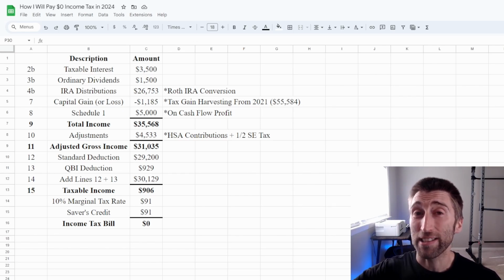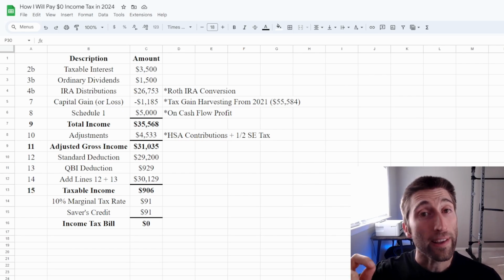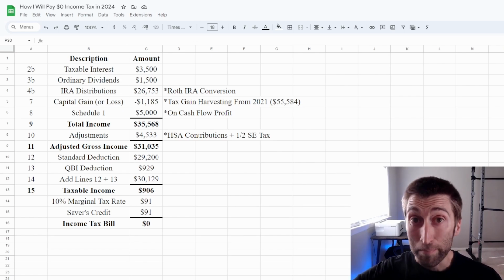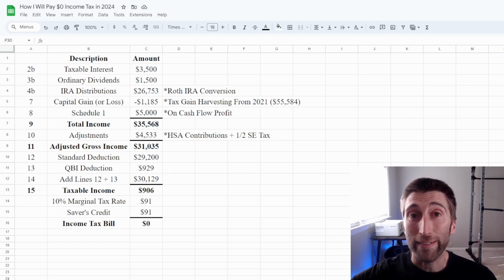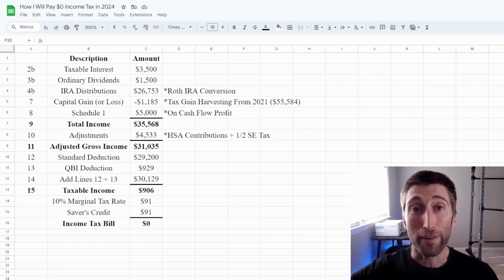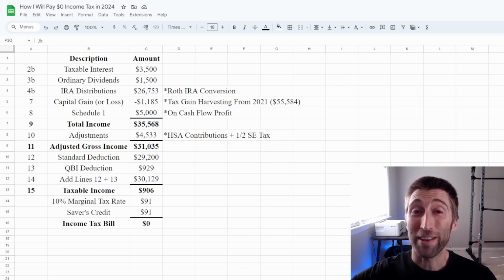Today, I'm going to be estimating how I'm going to pay $0 in federal income tax when I do my tax return for 2025 for the 2024 tax year. And then, after I actually do it, we can look back and see, was I right? Was I directionally accurate? I think I will be. And here's the math to back it up.